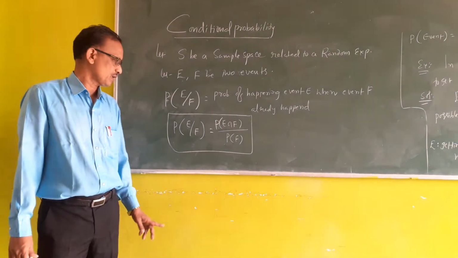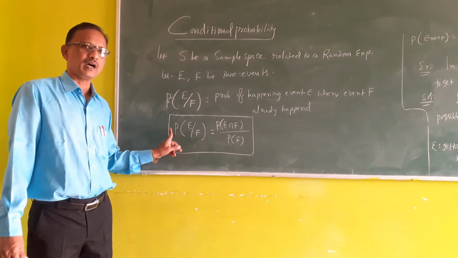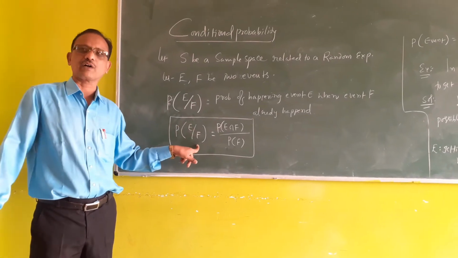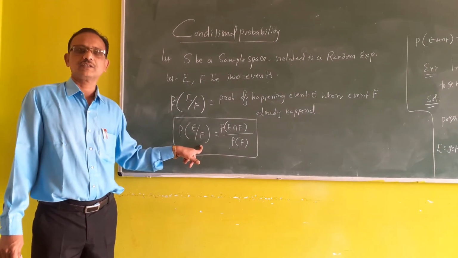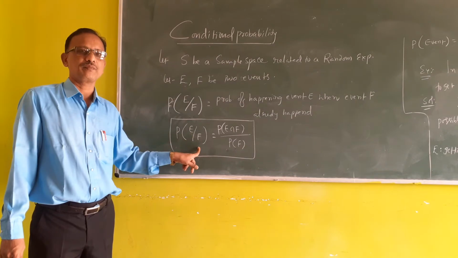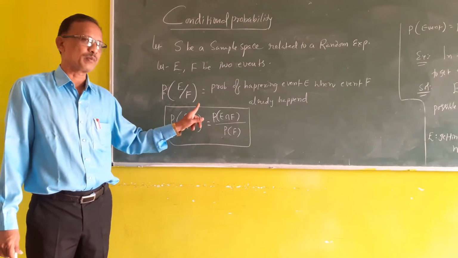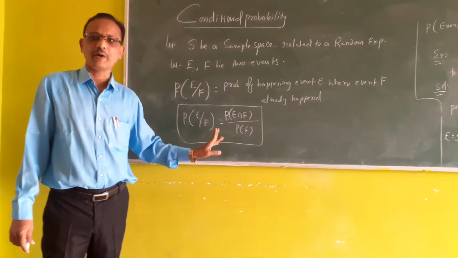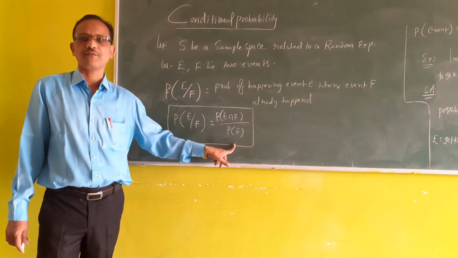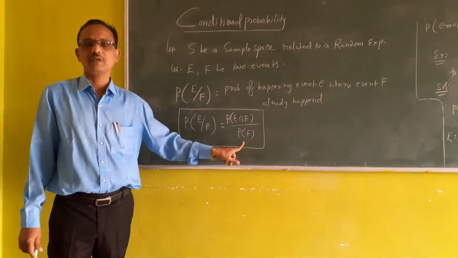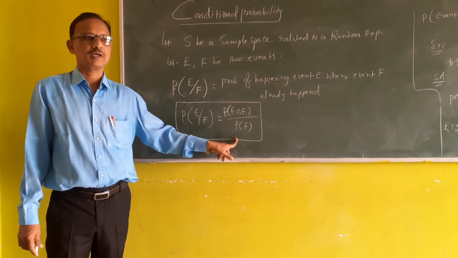The probability of happening of E when F has already occurred is denoted by E by F. That probability is the probability of E intersection F divided by the probability of F.